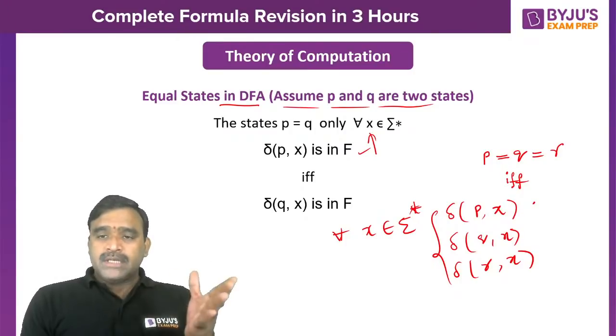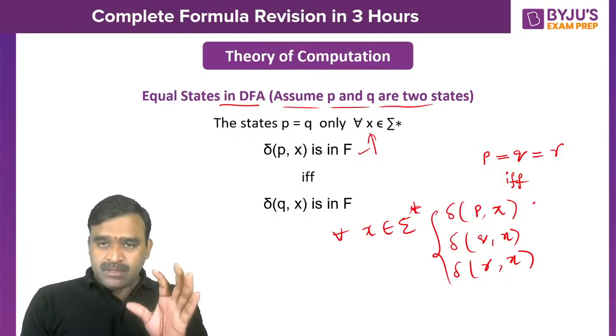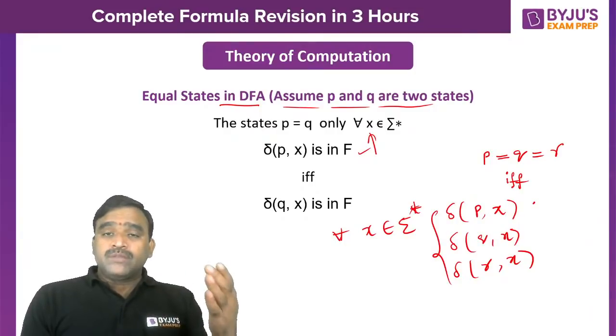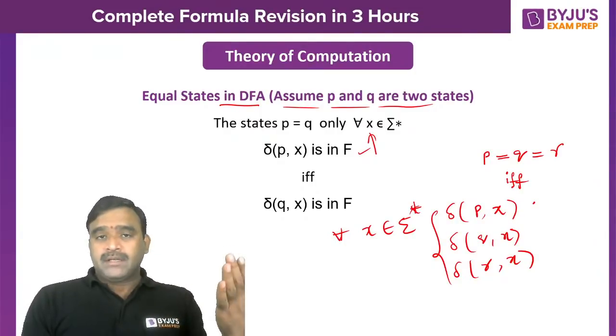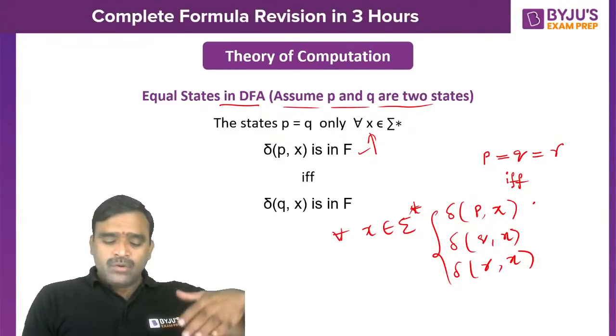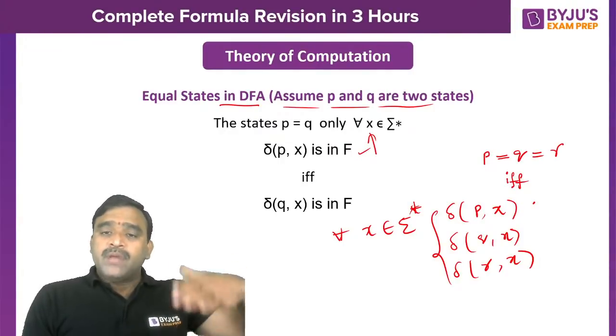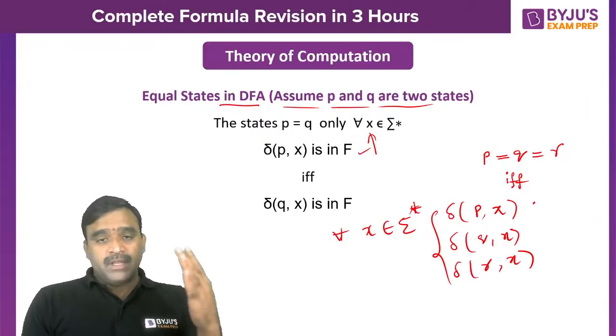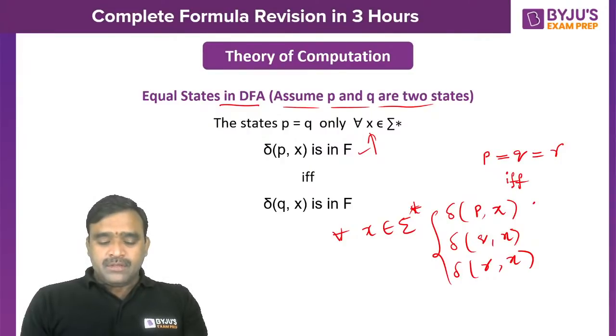If two or more states are equivalent in the DFA, we can club them into a single state, to minimize the number of states in the DFA. Also one more thing: one final and one non-final state can never be equivalent. Equality may exist only among final states, or only among non-final states. Are you following? Good.